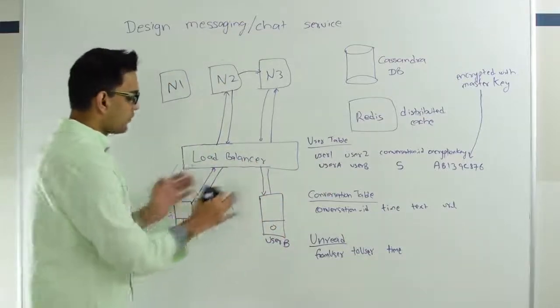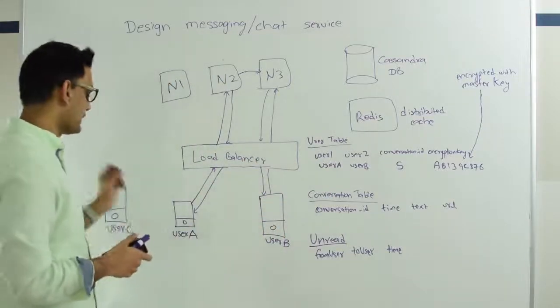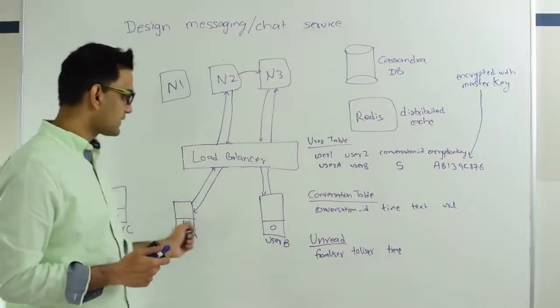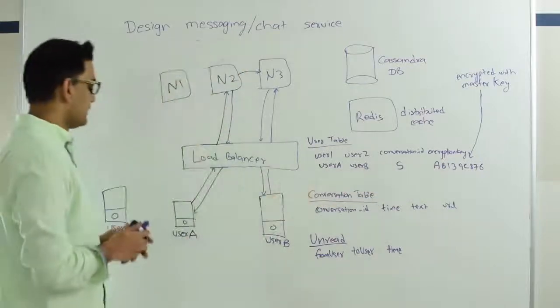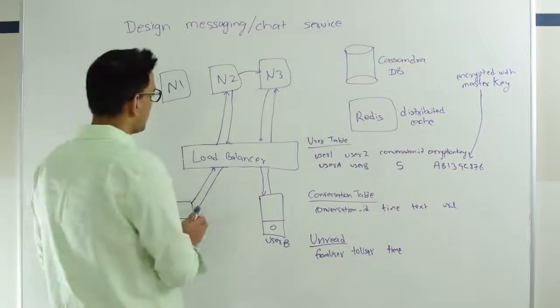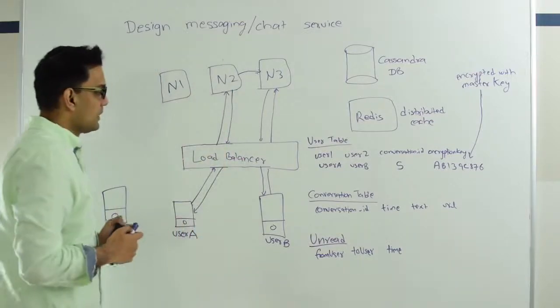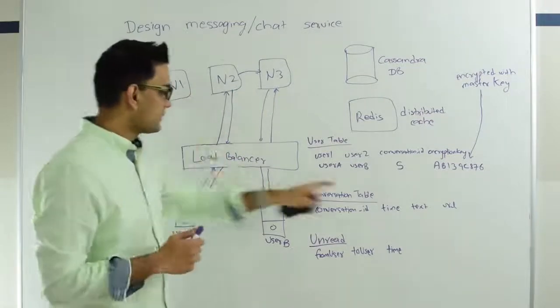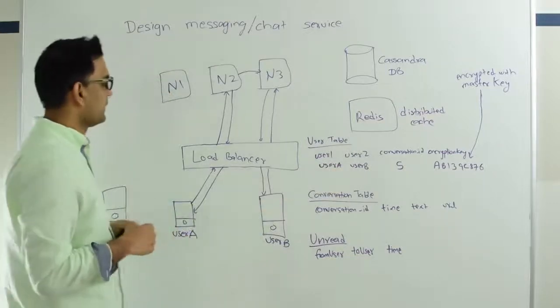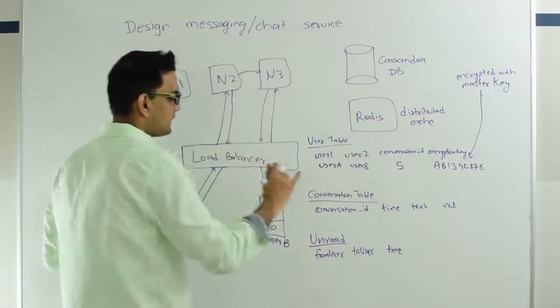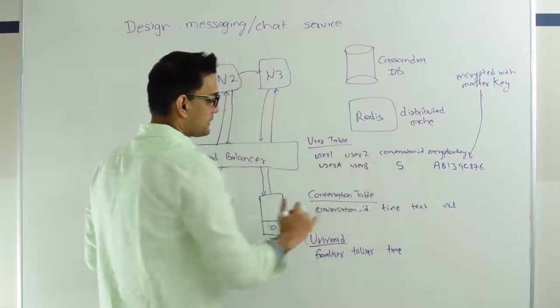So now when user A wants to send a message to user B, first thing he does is he encrypts the message on the device itself with this encryption key. Then he sends this encrypted message to N2, and he also sends this conversation ID and the fact that he's sending the message to user B. What N2 does is it first persists this information into the database.